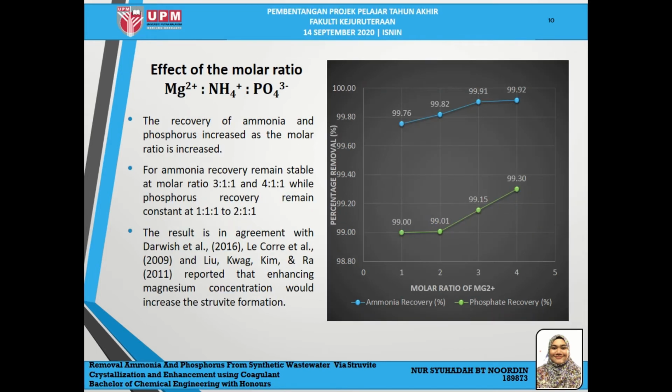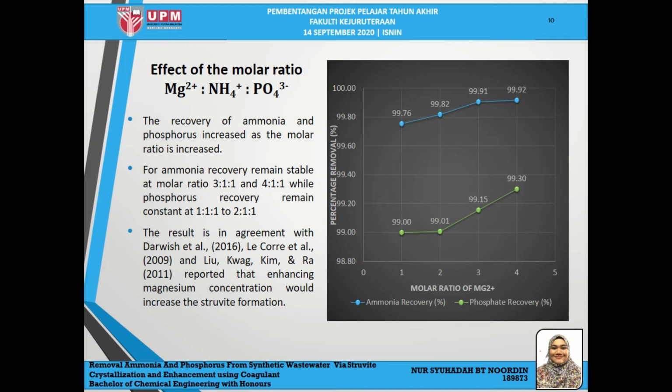Next, the effect of molar ratio was studied at pH 9. Since the molar ratio of magnesium to ammonia and phosphorus plays an important role, the magnesium concentration was varied in the synthetic wastewater from 0.2 until 0.8. Thus, the molar ratio of magnesium, ammonia and phosphate is equal to 1:1:1 until 4:1:1. As you can see from the graph, when the molar ratio increases, the recovery of ammonia and phosphorus also increases. But ammonia recovery remains constant or stable at the molar ratios of 3:1:1 and 4:1:1.